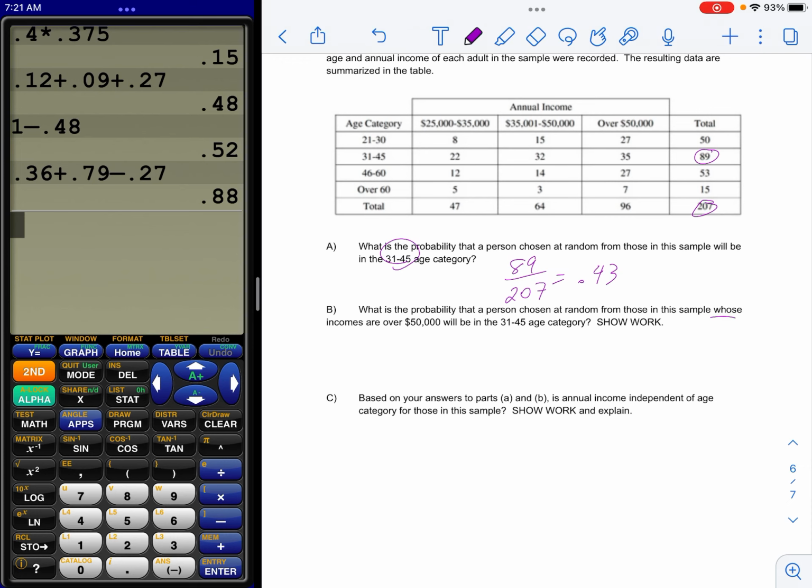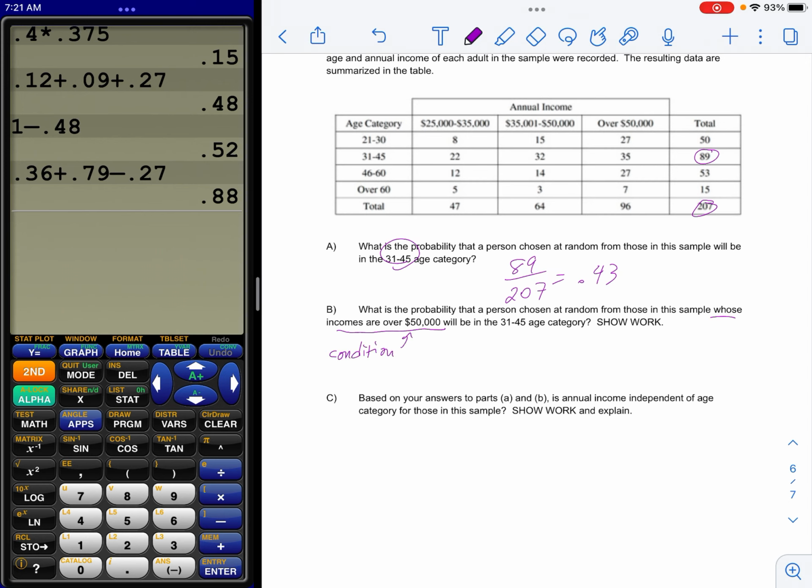Part B is conditional, okay? For those in the sample whose incomes are over 50K. So that's the condition, which limits my sample. Well, let me write it with conditional notation. So this is the probability that someone is 31 to 45 years old, given they make greater than, I'll say, 50K, okay? The condition limits my denominator to this column.